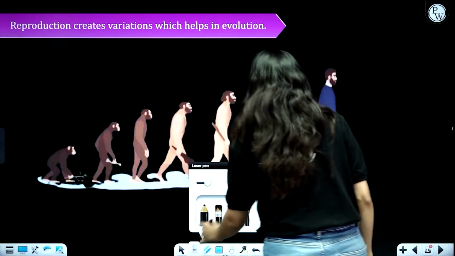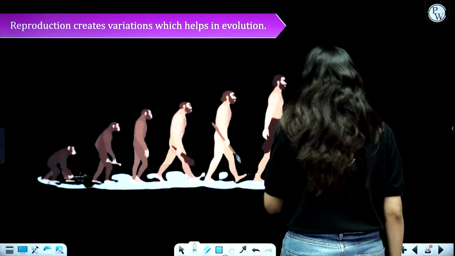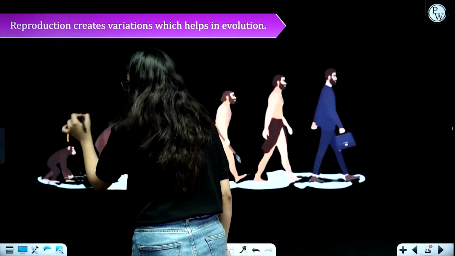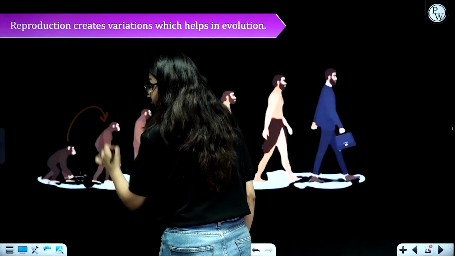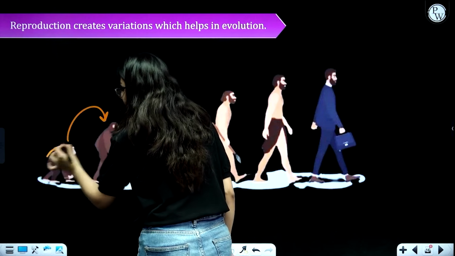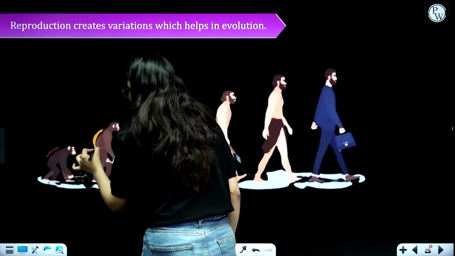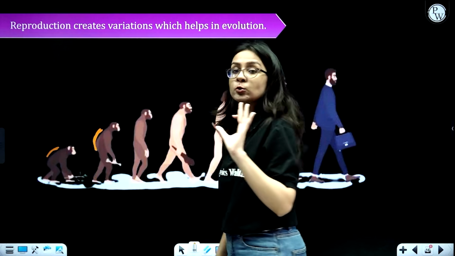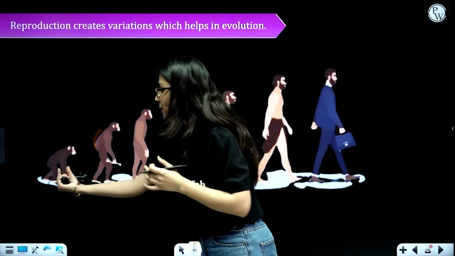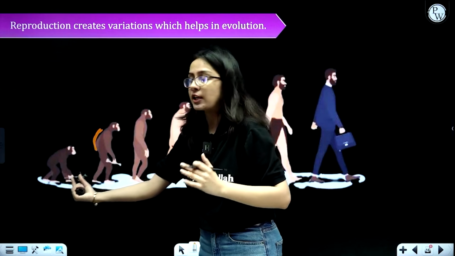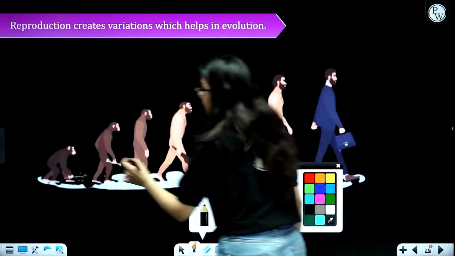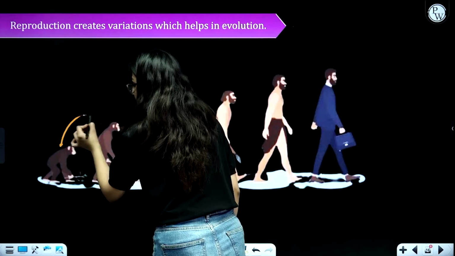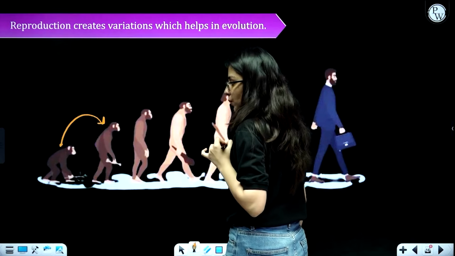Okay, beta. Now when they reproduced, they formed a new organism. Why did they form a new organism different from them? As you can see, this one is slightly bent. This is even better in terms of the back posture. They are slightly able to stand. So when they reproduced, there was some variation in the DNA which created a new individual.